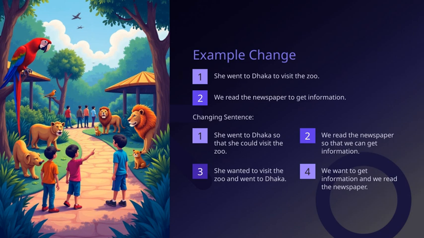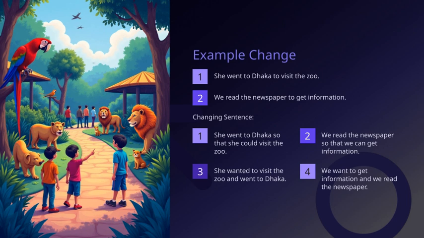Here, we start with sentences like, "She went to Dhaka to visit the zoo," and "We read the newspaper to get information." These are straightforward, but sometimes we want to express the same ideas more explicitly or with a clearer purpose. For instance, instead of saying, "She went to Dhaka to visit the zoo," we can say, "She went to Dhaka so that she could visit the zoo." This version emphasizes the purpose of her trip, making it more precise. Similarly, "We read the newspaper to get information" can be rephrased as, "We read the newspaper so that we can get information," again, highlighting the reason behind our action.